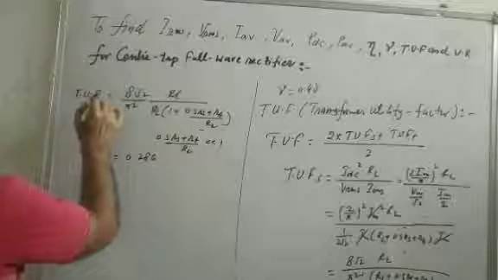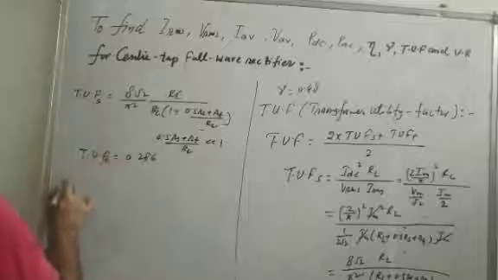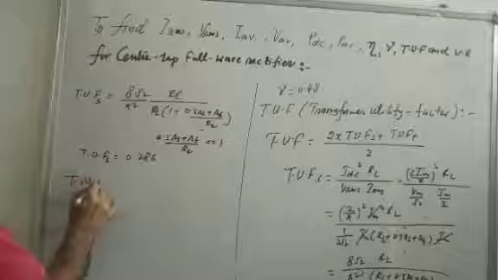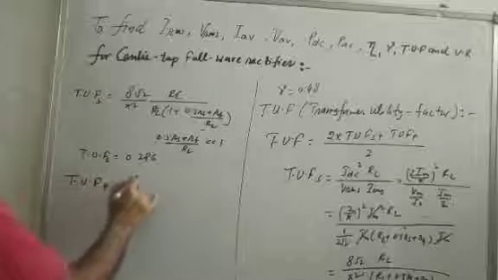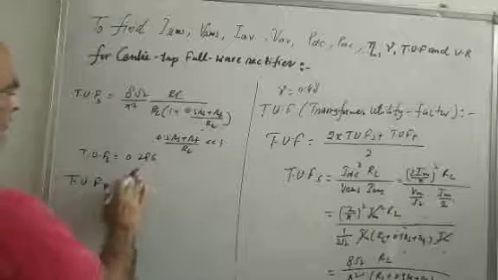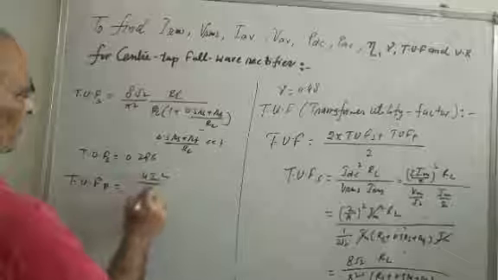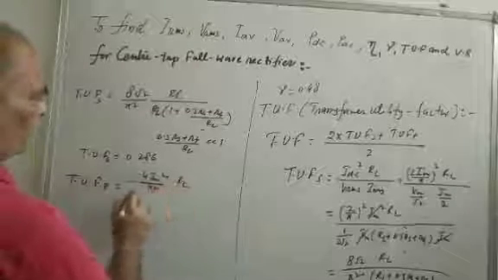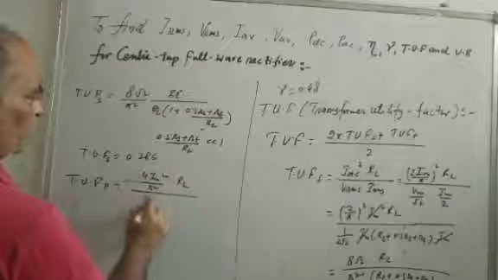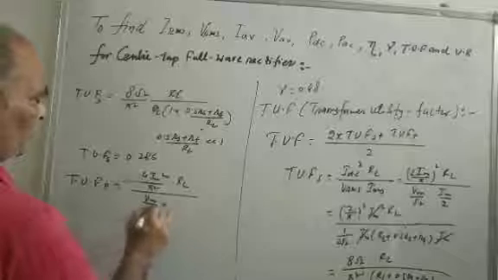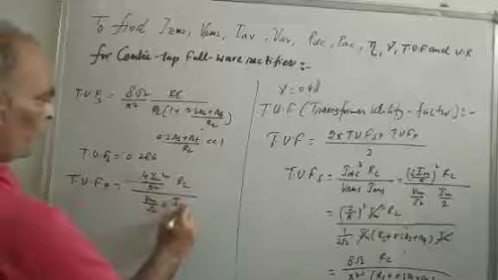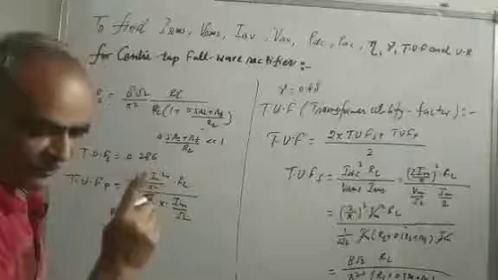Now the primary side. TUF of primary is equal to IDC square, or you can take 4 Im square upon pi square into RL, by VRMS, which is Vm by root 2. In the primary side, current flows in both the cycles, so IRMS is Im by root 2.